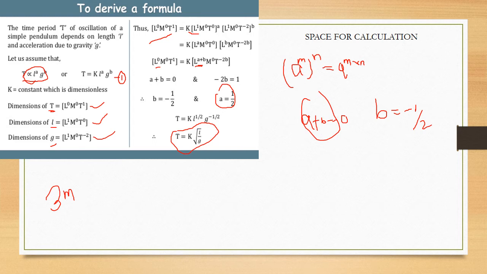So b is equal to minus 1 half. Put this value in this equation, we get a is equal to 1 half. So putting these values, we get the final equation for the time period: T is equal to K under root of L upon g, which is asked for 3 marks in the exam, and is a most important topic.